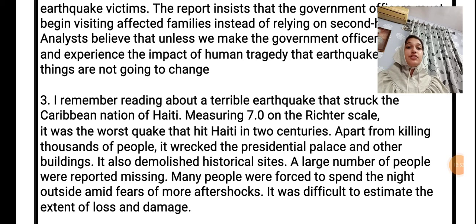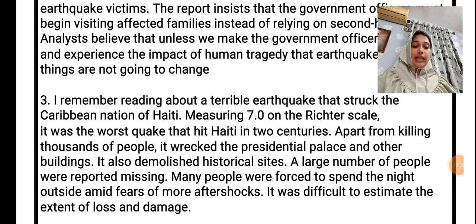We having in dash measure. We'll convert it as measuring, 7.0 on the Richter scale. On the Richter scale, it was the worst quake that hit Haiti in 2 centuries. Apart from dash, thousands of people kill. So we'll use killing. Apart from killing thousands of people, it wreck. We'll use wrecked, past participle. It wrecked the presidential palace and other buildings. It also demolished. That is demolish, we'll use past participle again.